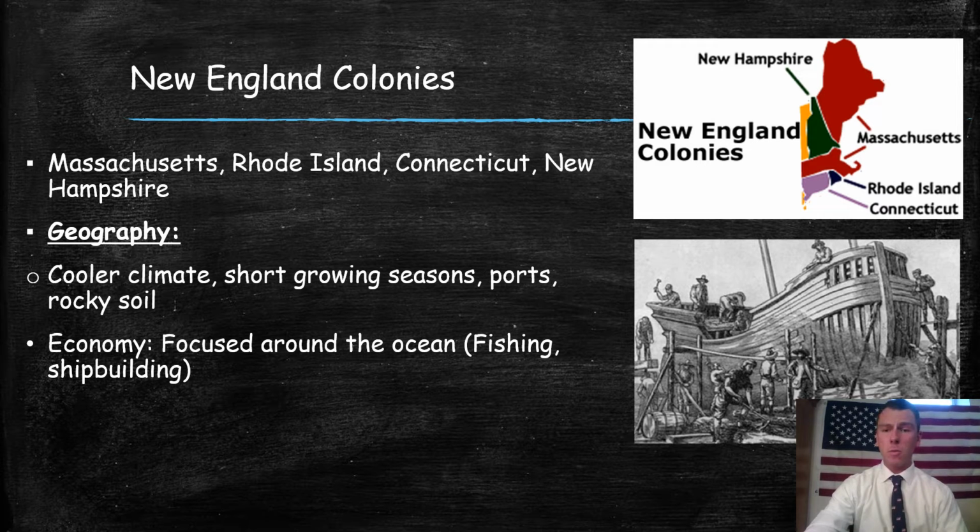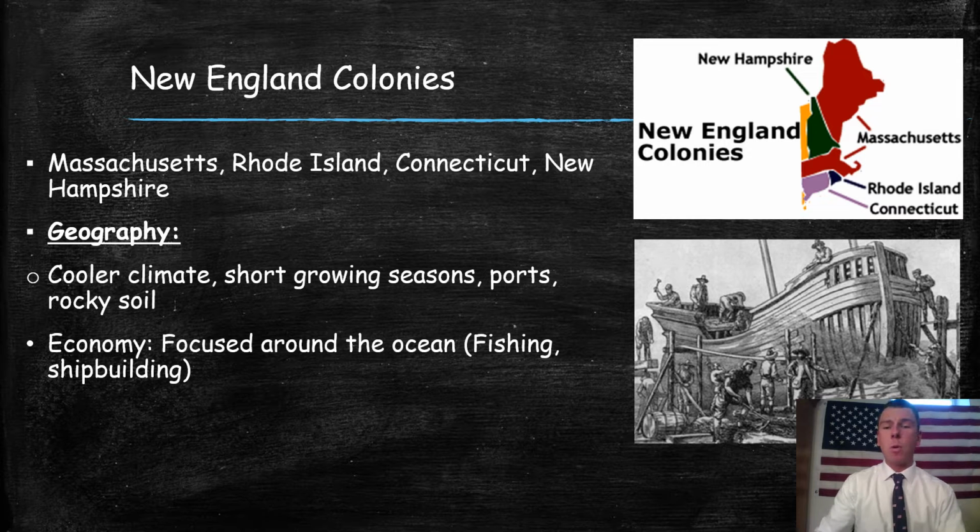It's important that we understand the geography because the geography has a tremendous impact on these colonies. So let's talk about the geography. It's a cooler climate. When we're talking about New England, the northeastern area, especially during the late fall and early winter, it gets very, very cold. Because it gets so cold so quickly, many of these colonies have shorter growing seasons. They're not able to grow their crops for as long a period of time as, let's say, the South, where it's warmer year round.